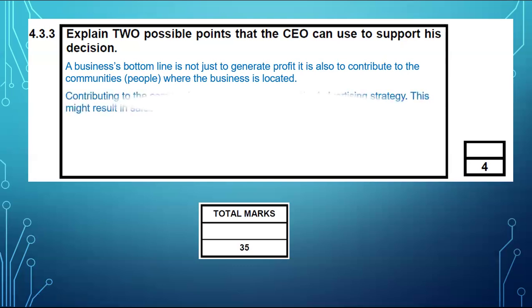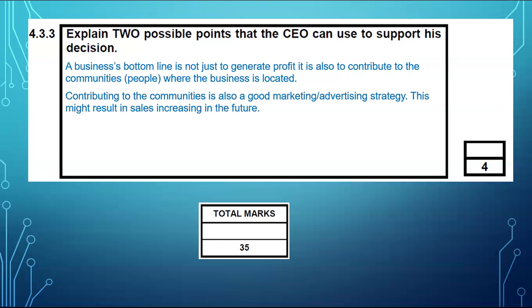Now, contributing to the communities is also a good marketing or advertising strategy. This might result in sales increasing in the future because people will sympathize with you that you're doing a good thing. That's it. And it's also marketing. You take pictures there and then you put it on the company's website that you do care about people. You got it. Does it make sense? I hope it does. All right, that is it with respect to the November 2023 paper.